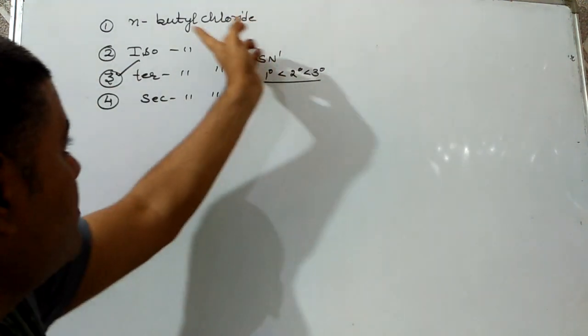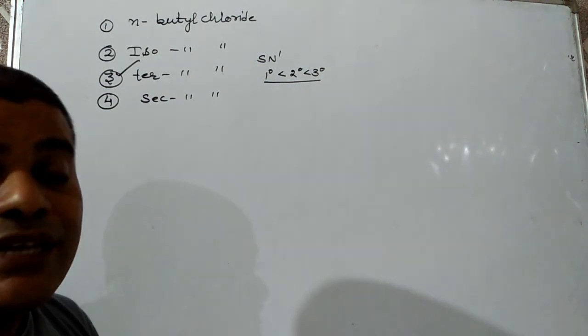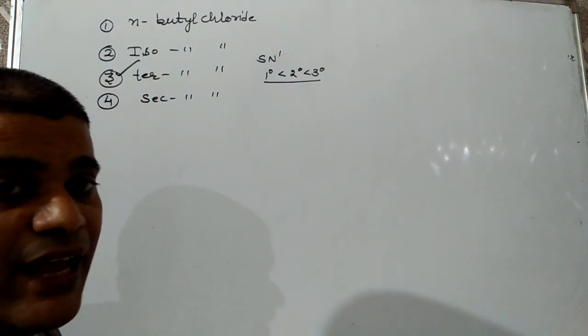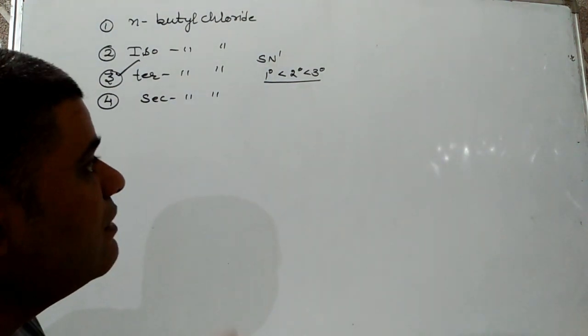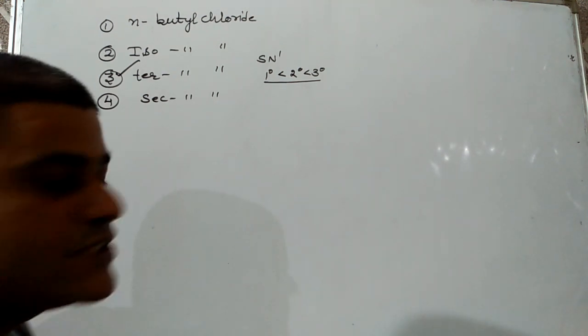For SN2, it might be normal propyl, and for SN1, it will be tertiary butyl. Next question may be,